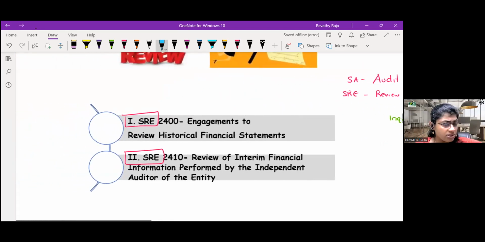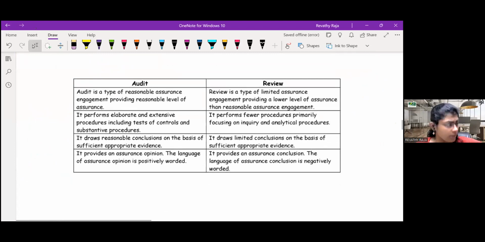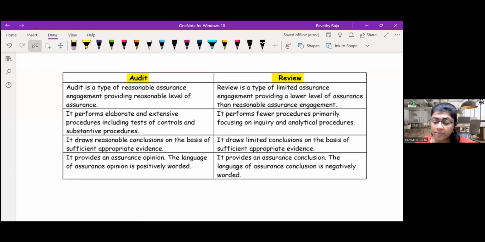Wait, I will just summarize again. What is the difference between audit and review? For those people who are still confused, let me summarize. In audit, you are giving reasonable assurance. Here you are giving only limited assurance. Audit is done usually yearly.